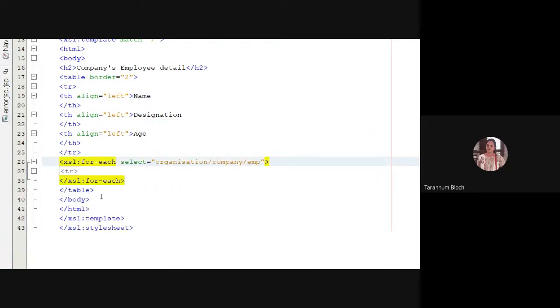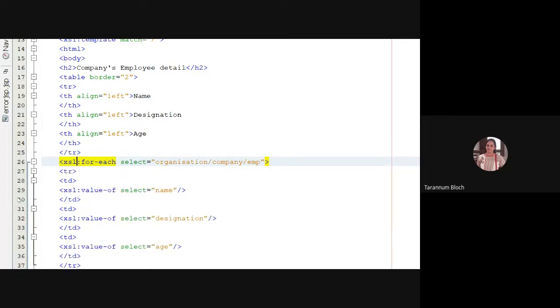And we are selecting from the document organization/company/employee, and we are putting that data as an XSL column value of. We are selecting the element. Clear? Yes, ma'am, clear.